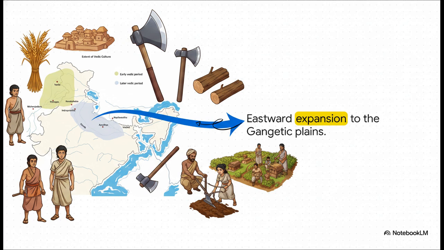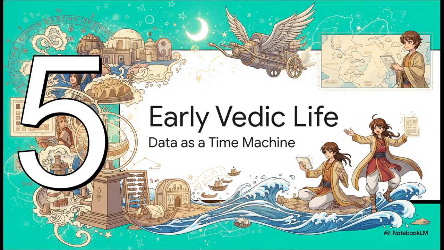Around 1000 BC, the introduction of iron technology changed absolutely everything. Armed with iron axes to clear out dense forests and iron plows to till the hard soil, they were able to expand eastward from that early northwestern area right down into the incredibly fertile Gangetic plains of the later Vedic region. It was a total game changer. Which leads us to Section 5, Life in Early Vedic Times.